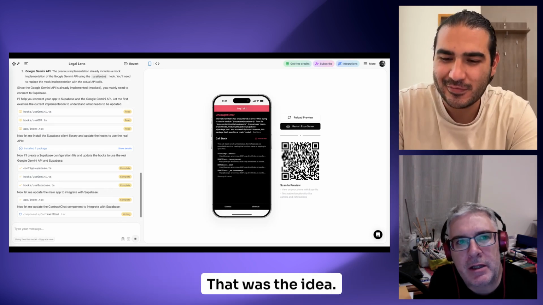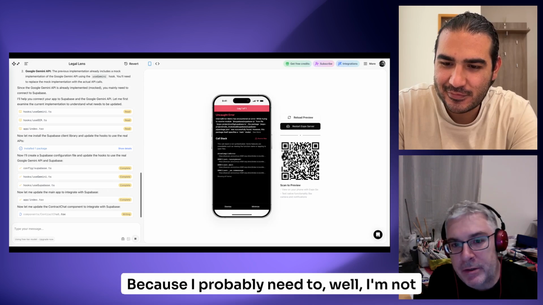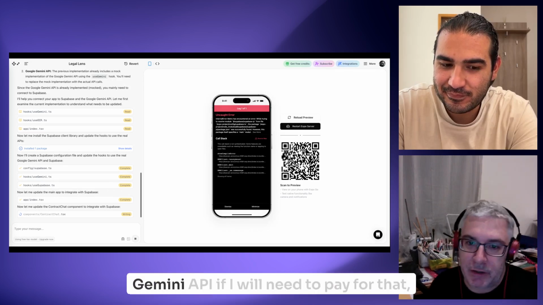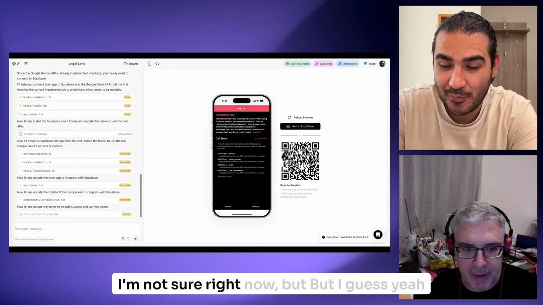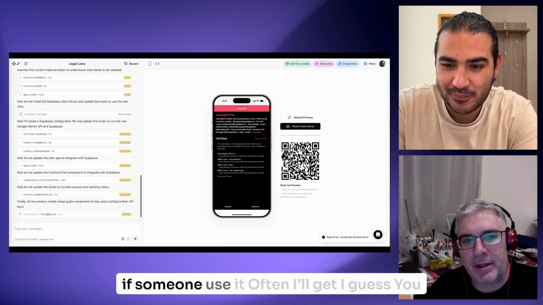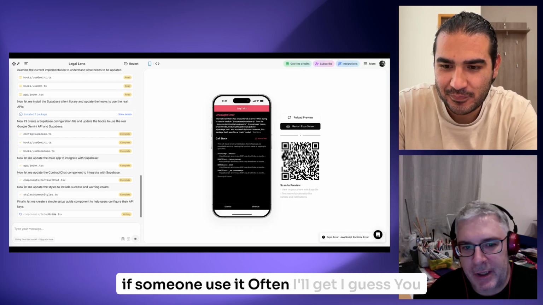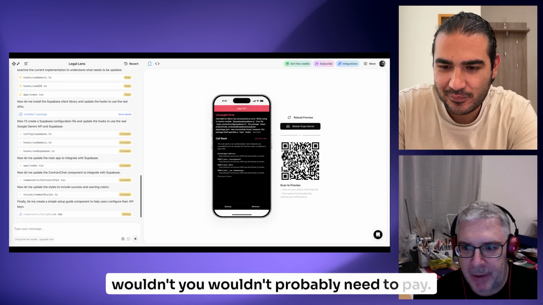That was the idea. Because I'm not sure about the Gemini API, if I will need to pay for that. Right now, I guess if someone uses it often, you probably would need to pay.